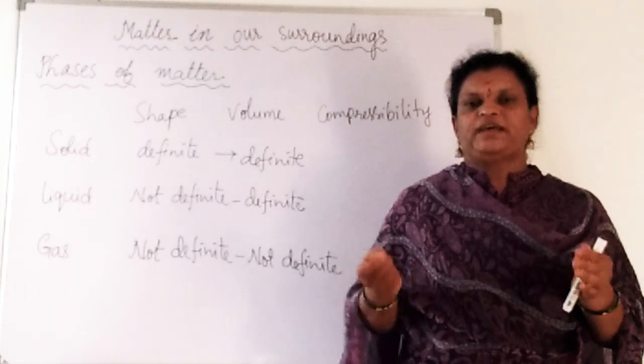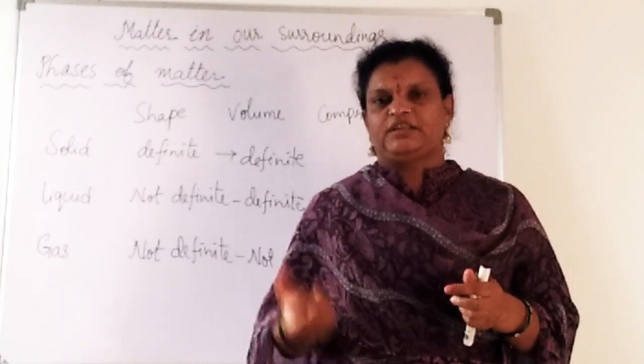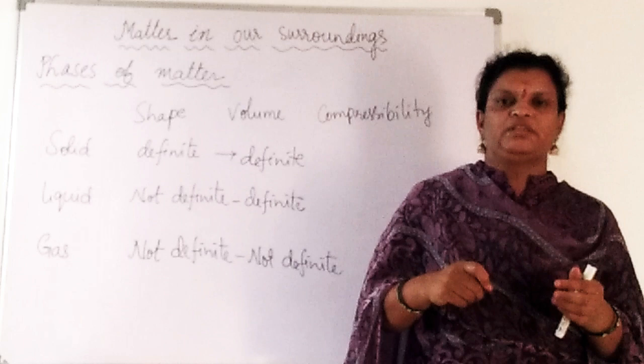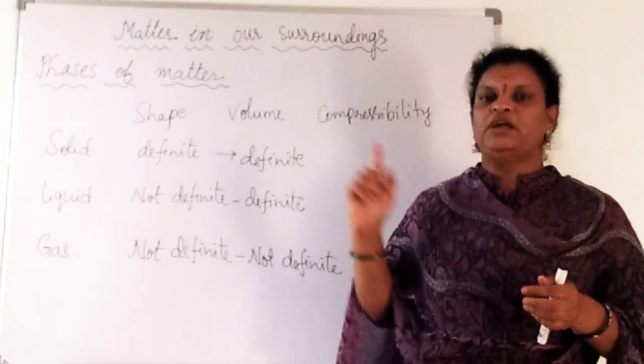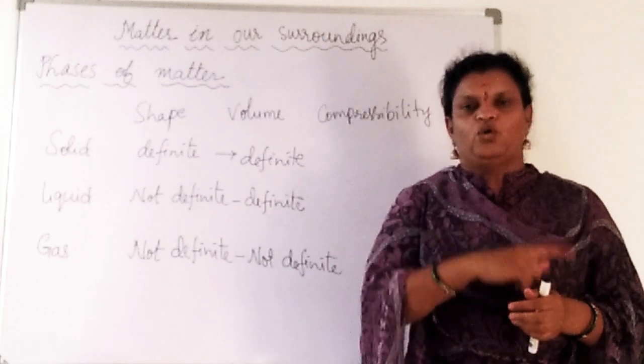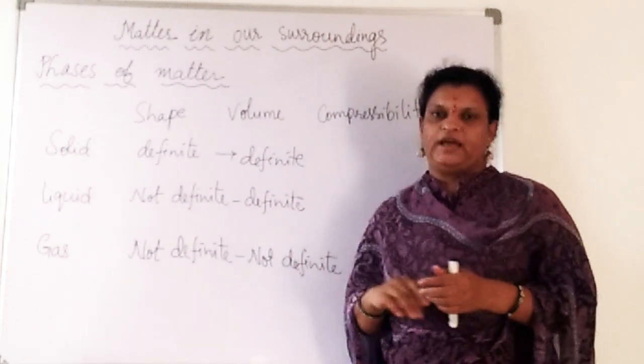Like if a small gas leakage is there in your home, very fast you are going to get the smell of the gas because diffusion is more for the gas, and along with that it is going to occupy the volume of your full room or the hall, whatever the room is, the whole room it is going to occupy. So volume is not definite for gases.